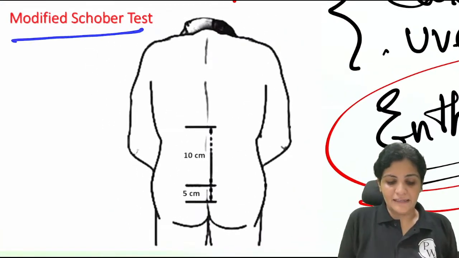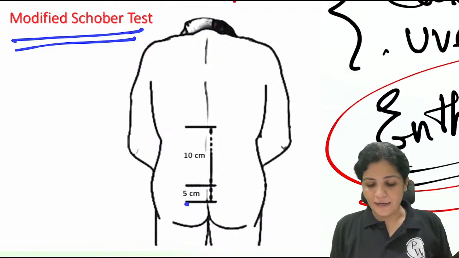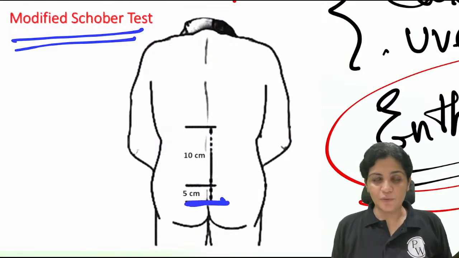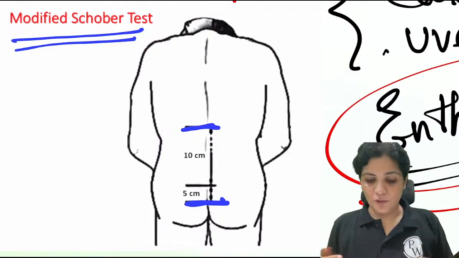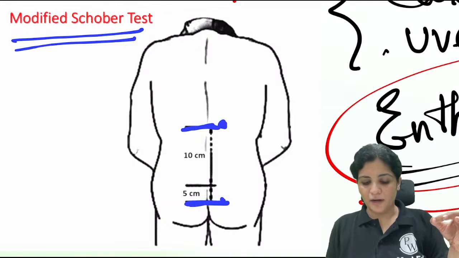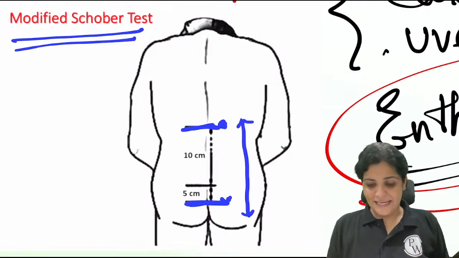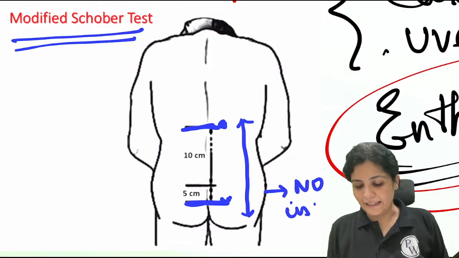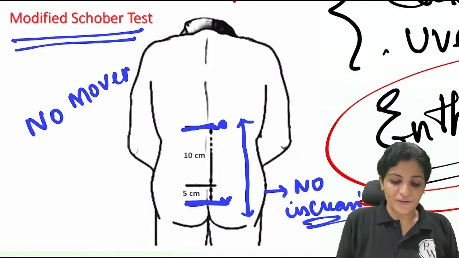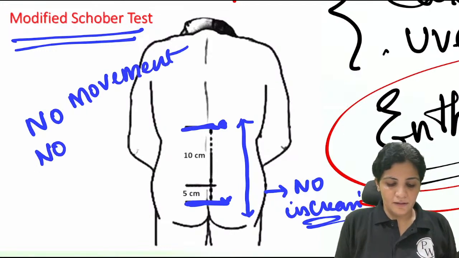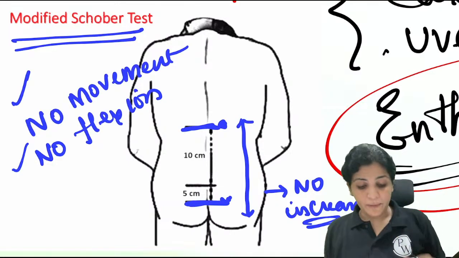This can be known in detail by the Schober's test. Schober's test is nothing but you mark a point here, right? And you mark another point here, and now you measure it. On bending, the distance between the two marked points should usually increase, right? So on bending, it increases. But in this condition, in Schober's test, there will be no increase in the points. That means there is no movement, there is no flexion. So the point will not move. The patient cannot move. No movement and no flexion.